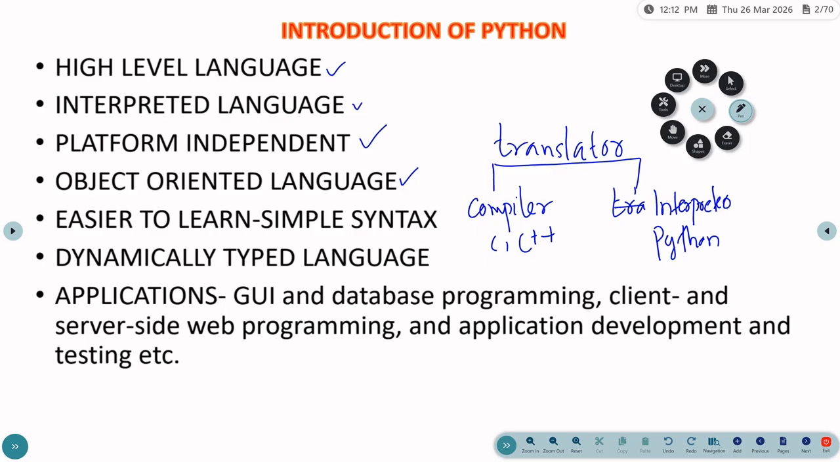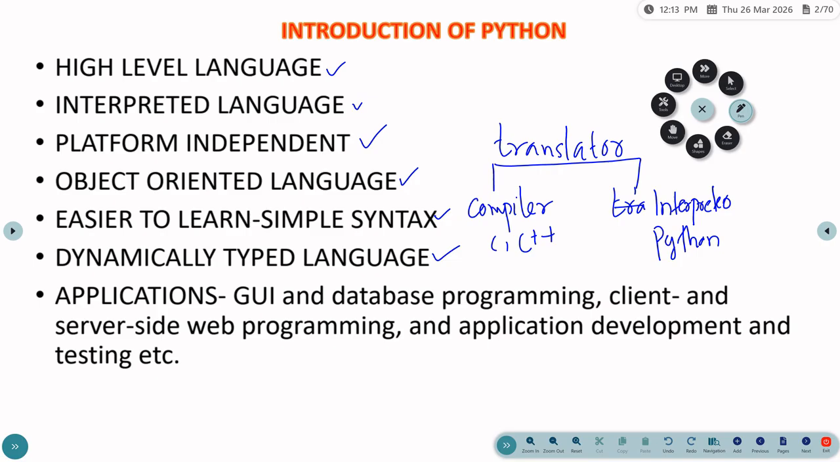Everything in Python is considered an object, and each object has its own properties and its own functions, and these functions are built around the object. So it's an object-oriented programming language too. The next point is easy to learn and simple syntax. Compared to other programming languages, Python follows a simple syntax, which is easier to learn. The next one is known as a dynamically typed language.